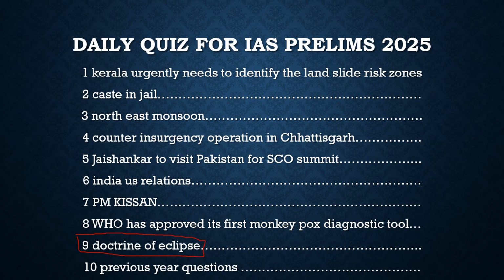The first important article is about Kerala. As we have seen, there were landslides recently in Wayanad. This article gives a different approach to the government of Kerala. It says that Kerala needs to identify the landslide zones, those risky zones in the state, so that whenever any risk seems to come near, they can evacuate people from there, and that can lead to less loss of life and less destruction of property. So this is the whole gist of this article.